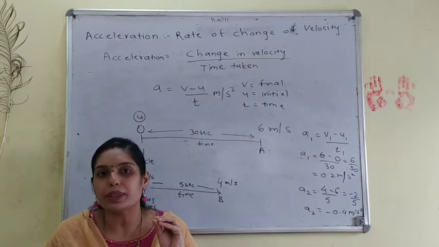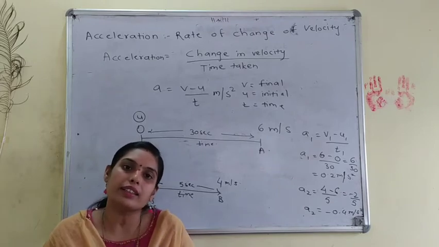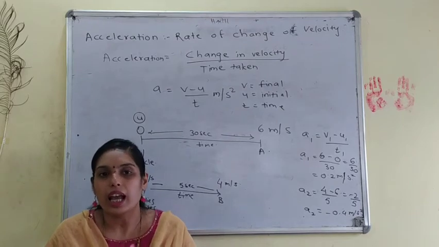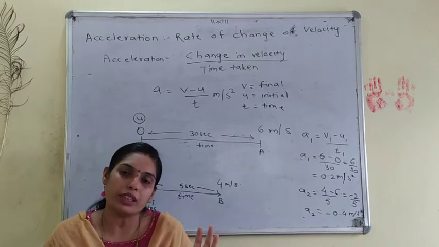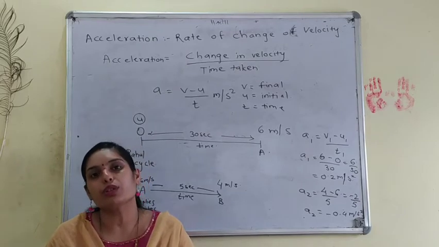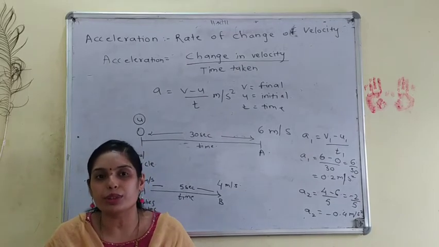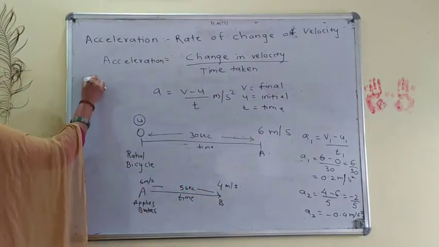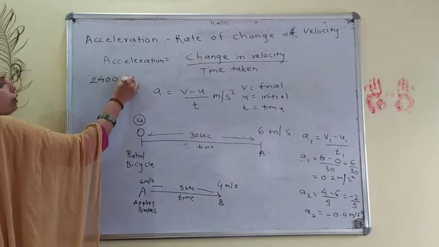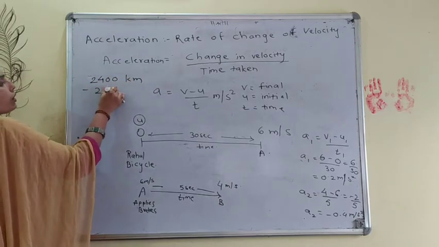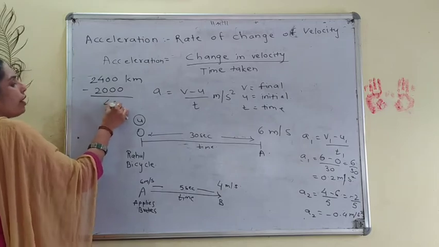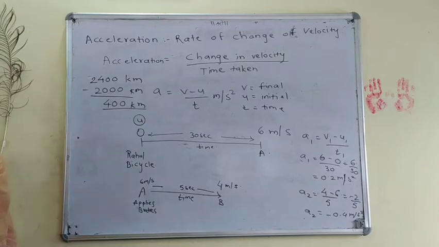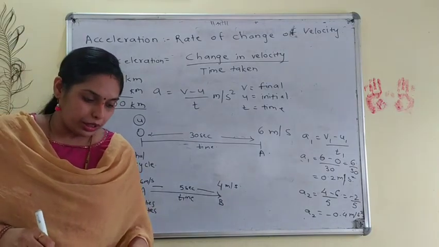You are brilliant kids, you can easily find the difference. When the trip started it was on 2000, and when it ended it was on 2400 kilometers. So simply subtract the numbers: 2400 kilometers minus 2000. The distance traveled is 400 kilometers.